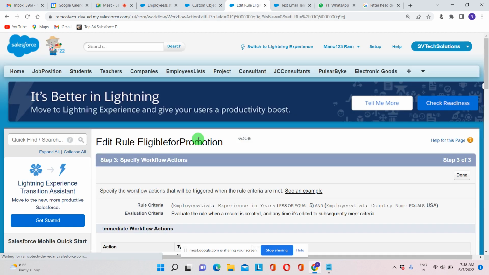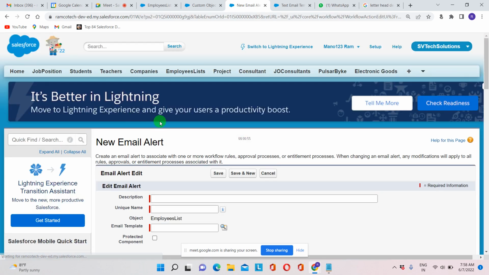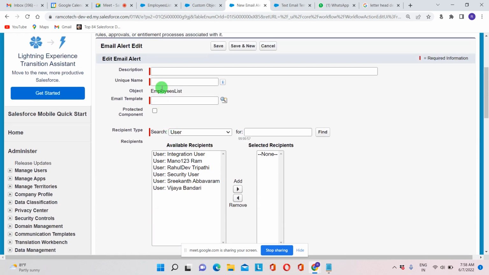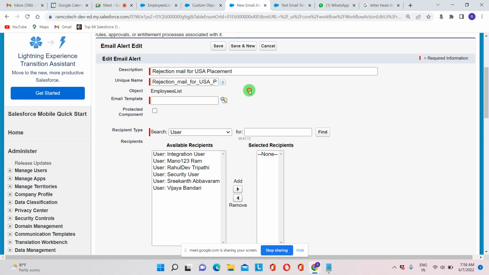And now I'm making another action call as new email alert. So I'm just clicking on it. So here, description we can give as the same thing, rejection mail for USA placement, and the unique name is automatically taken, and here it is asking for the email template.